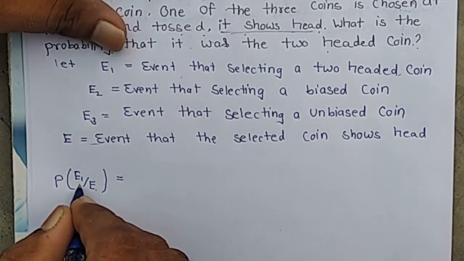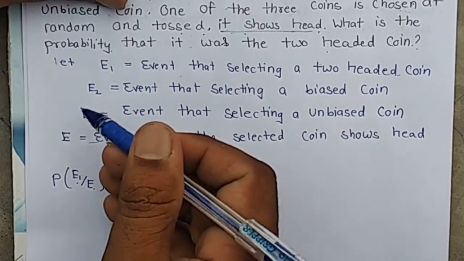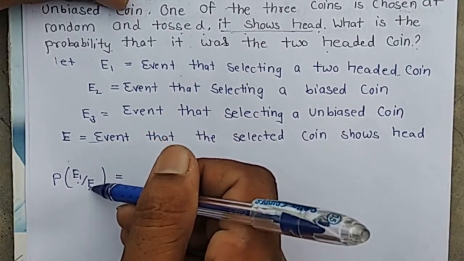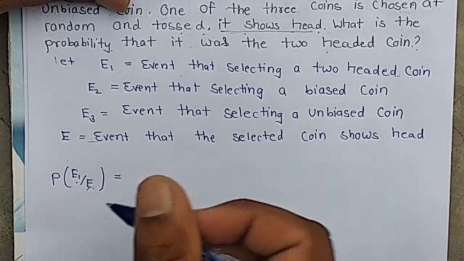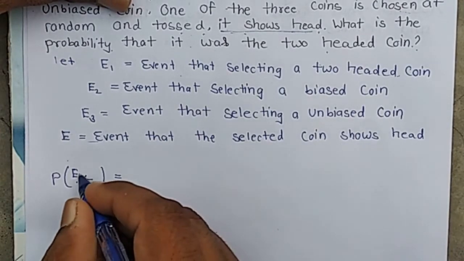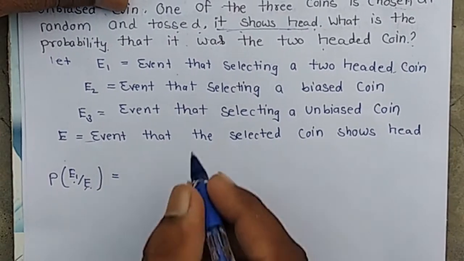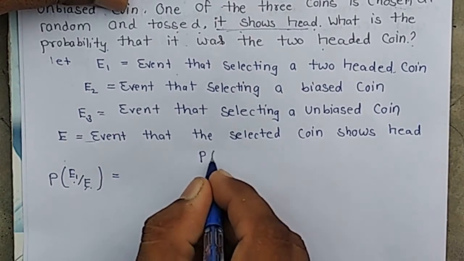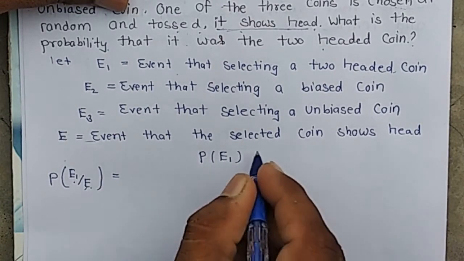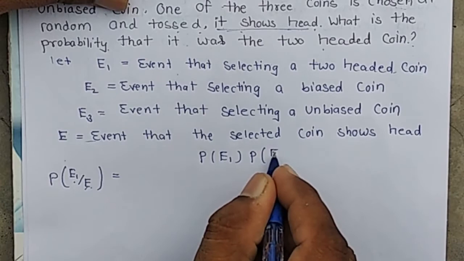If we have to find that it was a biased coin, then we calculate the probability of E2 by E. If an unbiased coin, E3 by E. Then from Bayes' theorem we have the probability of E1 into E by E1.